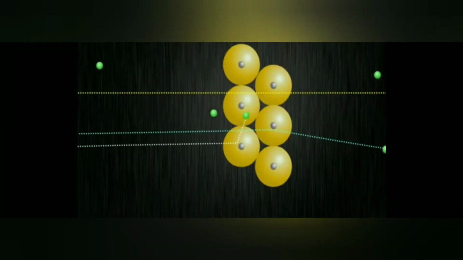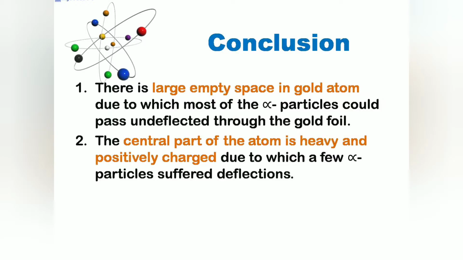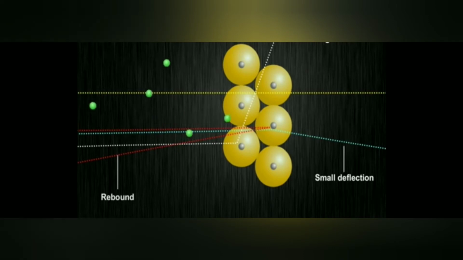Then secondly, there were some particles which underwent small deflections. So it means there must be some positively charged body placed in the atom, because the alpha particles are positively charged, and only some positive charge can deflect a positive charge. So it means the central part of the atom is positively charged, due to which a very few alpha particles suffered small deflections.